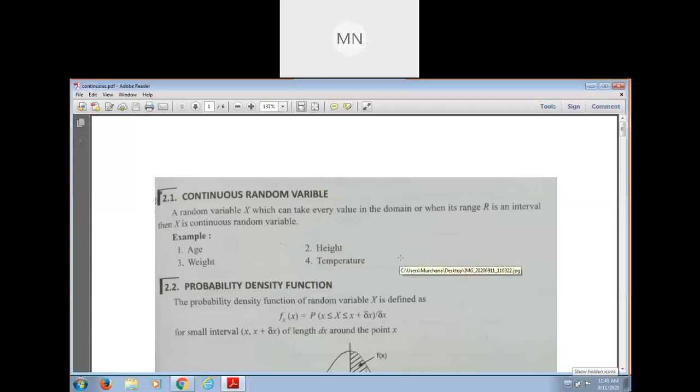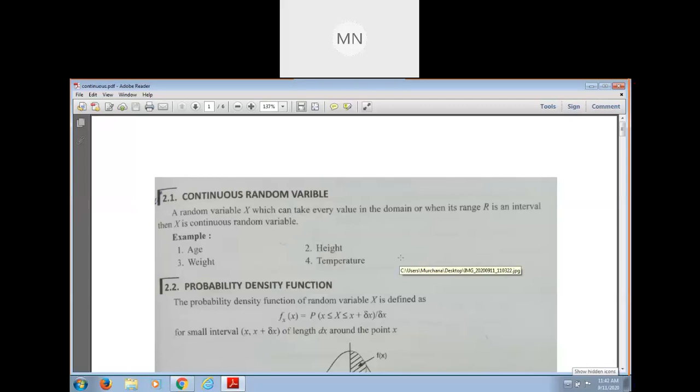In the case of a discrete space, we use the probability mass function. In a discrete random variable, in a discrete probability distribution, we always use the probability mass function. The probability mass function is related to the discrete random variable. But here we use another function, which is the probability density function.